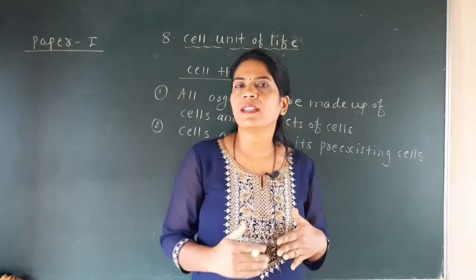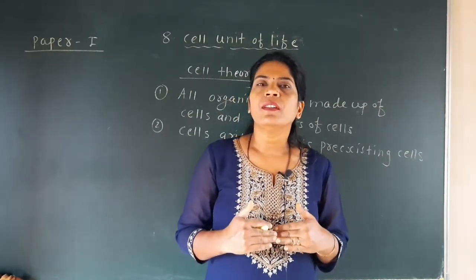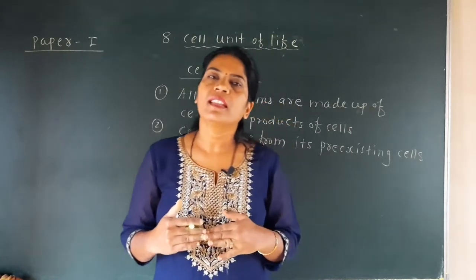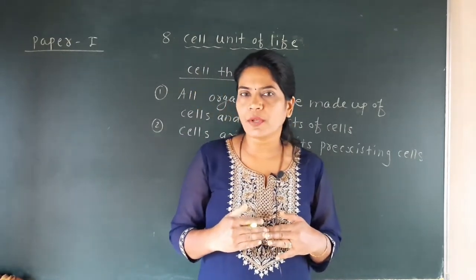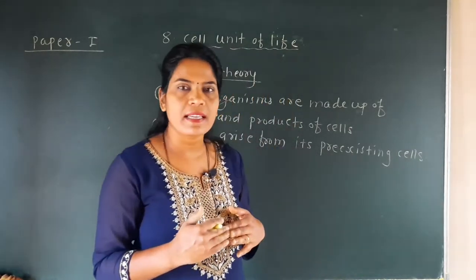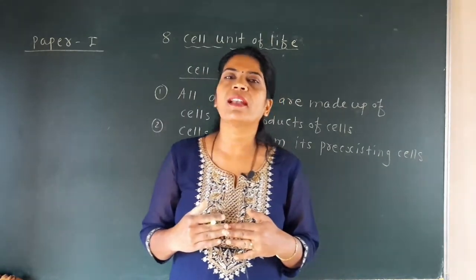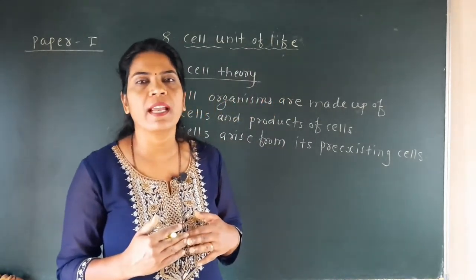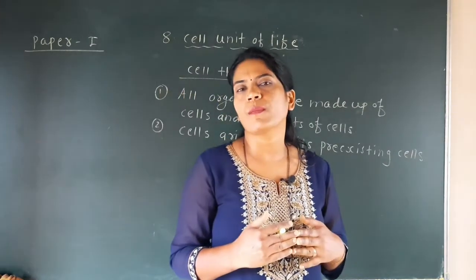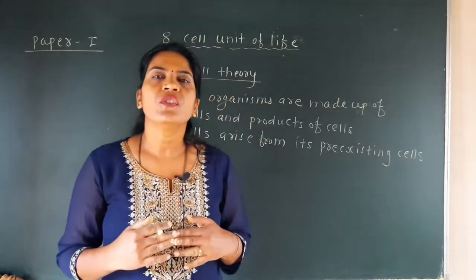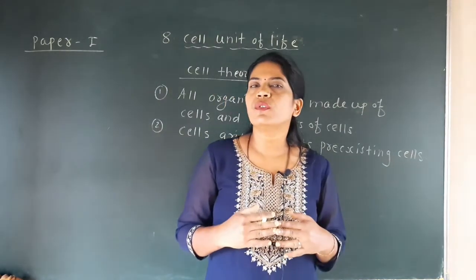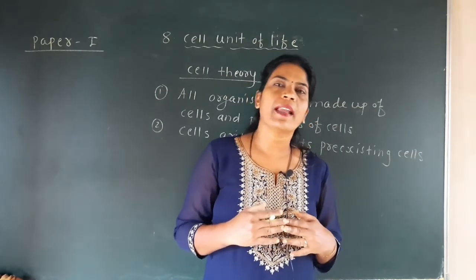Then we also saw the cell theory, for which there are two scientists. Schleiden, the German botanist, studied the plant cell and concluded that plants are made up of cells and that different tissues in the plant are formed from cells. Schwann, the British zoologist, studied both plants and animals.